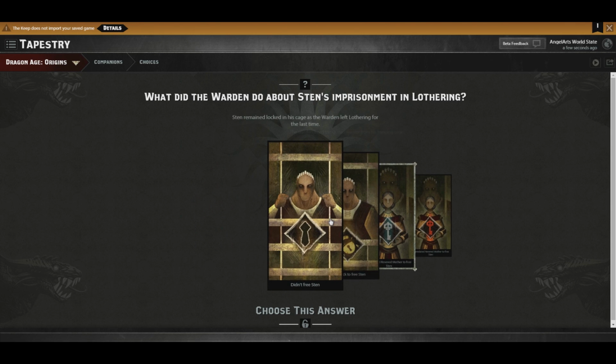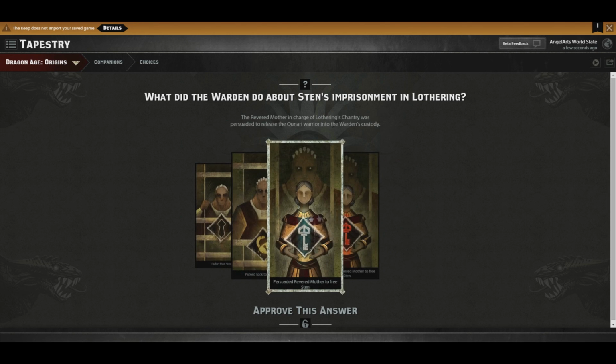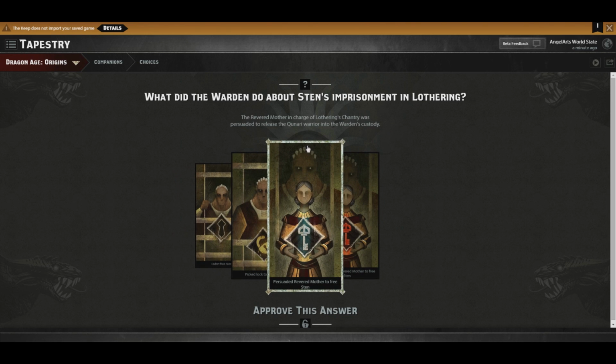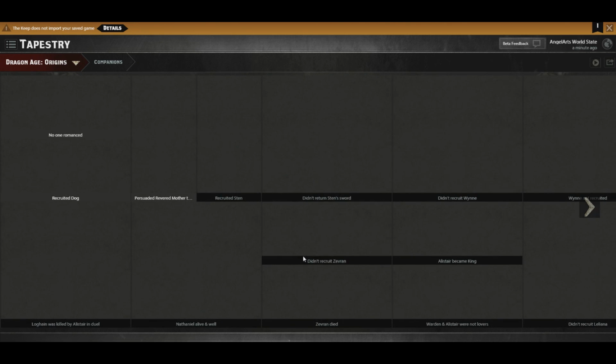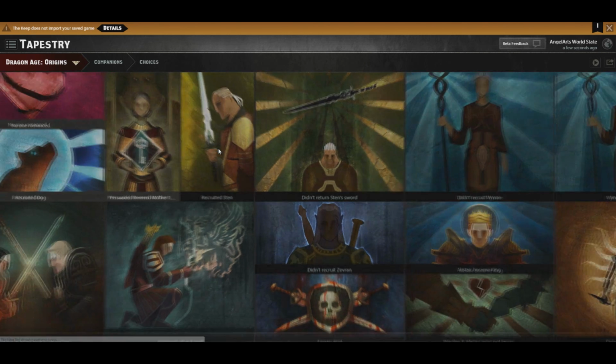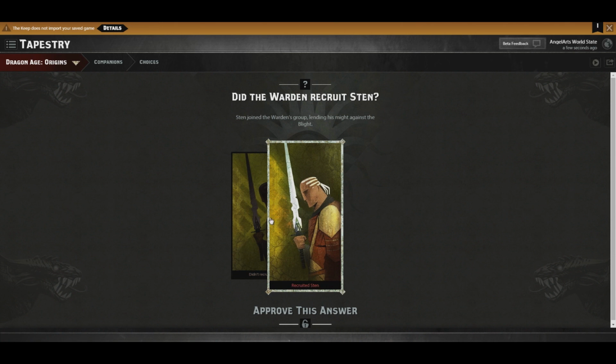Oh, I didn't realize you could pick the lock. Didn't free Sten? No, we definitely did. Intimidated Reverend Mother to free Sten? No, we persuaded her. Angelus was mostly a Paragon-ish Warden, so we got Sten through rightful means. And I like how they're highlighting it. It looks like they make the font white when you actually selected it, to let you know that you did look and approve the answer.